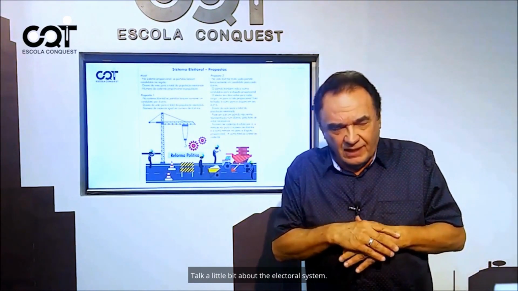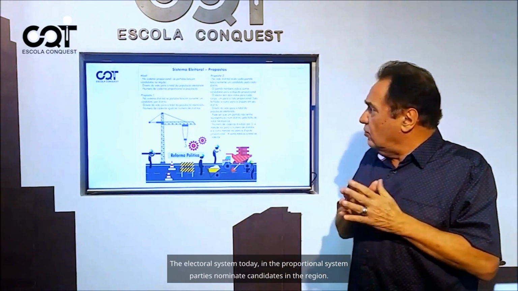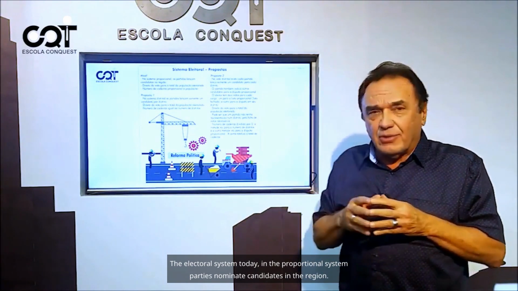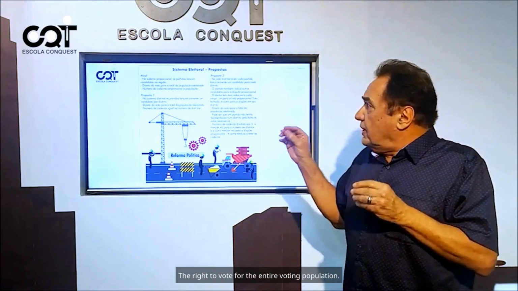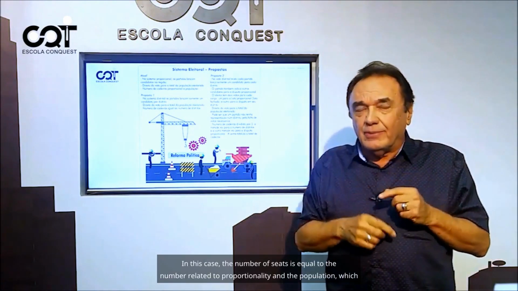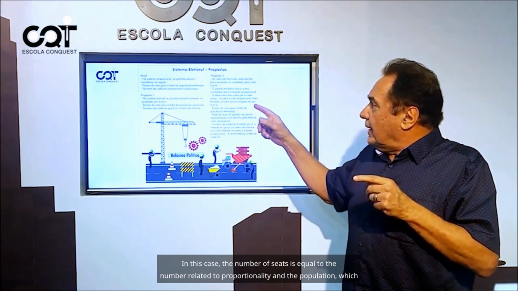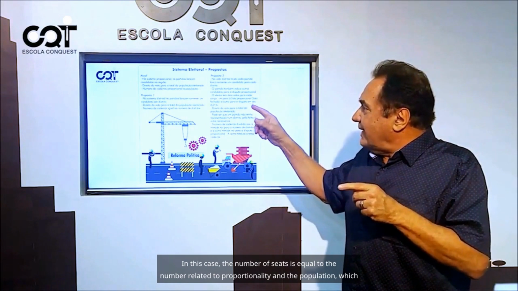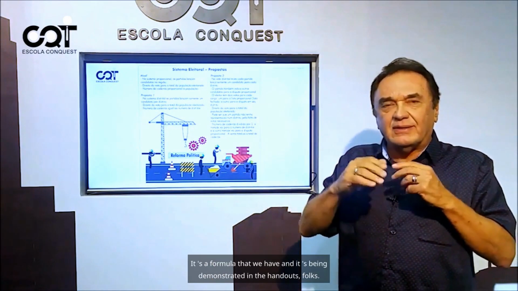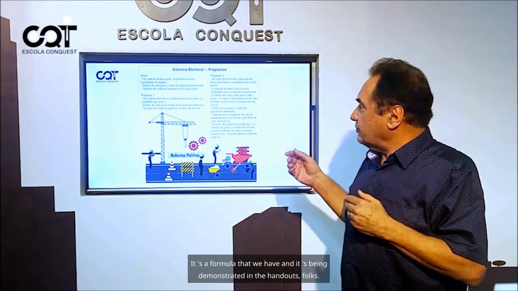Talk a little bit about the electoral system. The electoral system today, in the proportional system, parties nominate candidates in the region. The right to vote for the entire voting population. In this case, the number of seats is equal to the number related to proportionality and the population, which is related to the number of seats. It's a formula that we have, and it's being demonstrated in the handouts, folks.